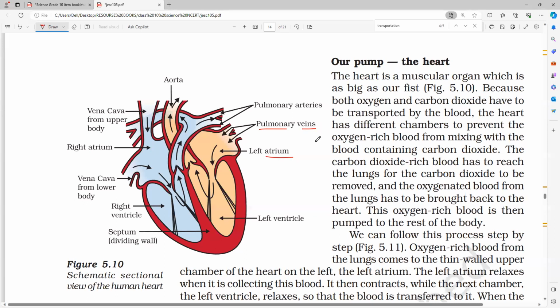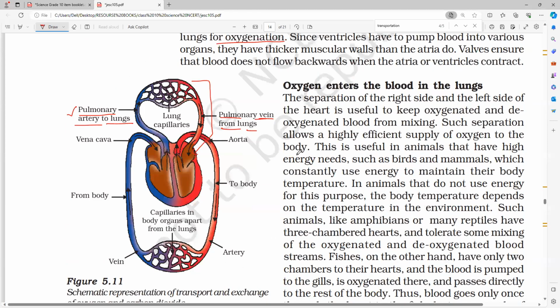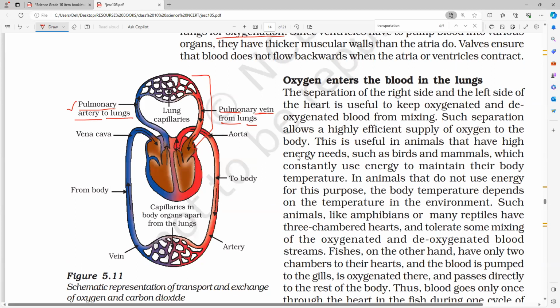The first one starts from where? The first circulation starts from the heart to the lungs and back. Deoxygenated blood goes from the pulmonary artery to the lungs. So that is one circulation. It basically starts from the right atrium, goes to the lungs, and then from the lungs it comes to the left atrium. So that is the first circulation.